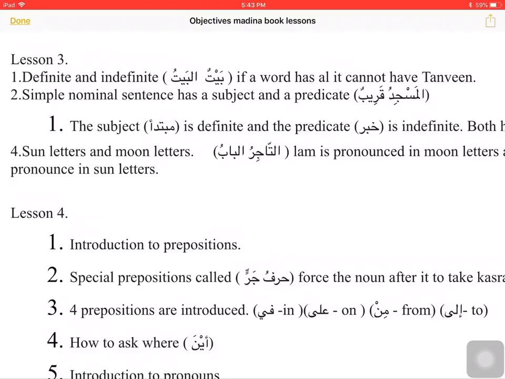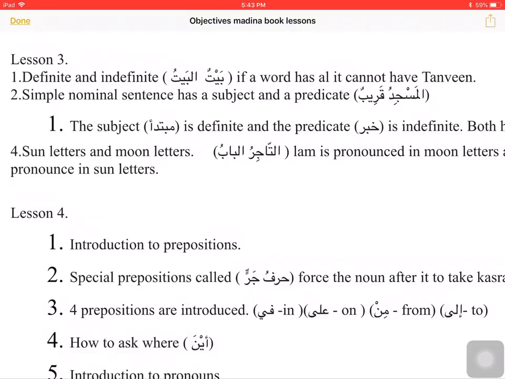We also learned the concept of a simple nominal sentence. It has a mubtada and a khabar. Mubtada will be the first noun. It will be in rough status and it will be ma'arifa. And the khabar will be the second noun, the noun that comes after. It will be nakira, and it will also be in rough status. That will be a simple nominal sentence. This type of khabar is called khabar mufrad.